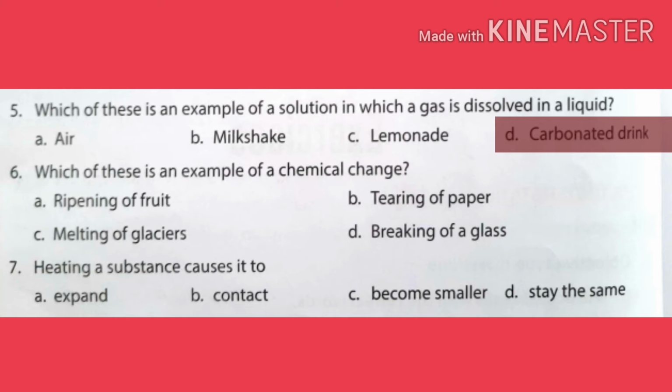Sixth one is which of these is an example of chemical change? Ripening of fruit, tearing of paper, melting of glaciers or breaking of glass? The correct answer is ripening of fruit, because after ripening of fruit we can't get it in the raw form again. Ripening means pak jana.